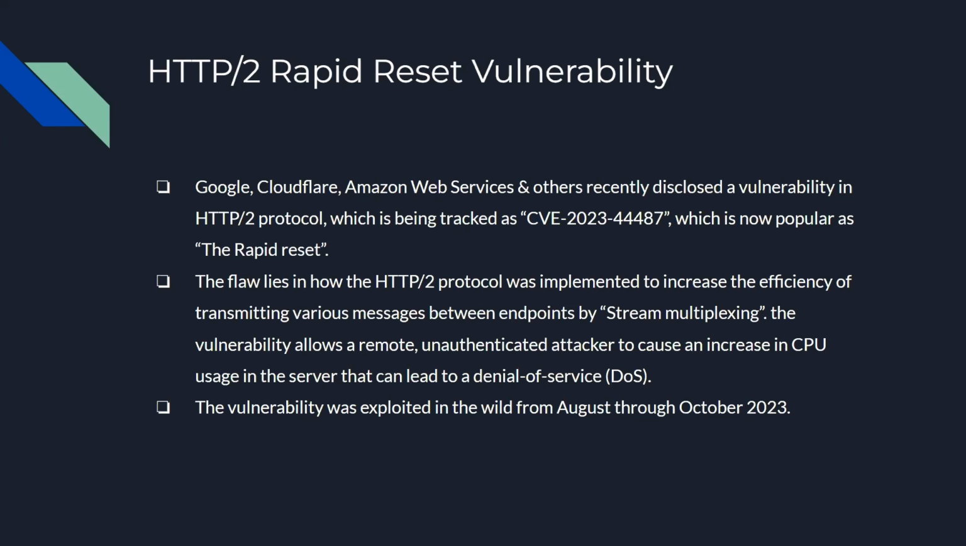So, HTTP2, the Rapid Reset vulnerability. Google, Cloudflare, and Amazon Web Services and others recently disclosed a vulnerability in the HTTP2 protocol, which is being tracked as CVE-2023-44487, which is now popularly known as the Rapid Reset. The flaw lies in how the HTTP2 protocol was implemented to increase the efficiency of transmitting various messages between endpoints by using the stream multiplexing feature. The vulnerability allows a remote, unauthenticated attacker to cause an increase in CPU usage in the server that can lead to a denial of service. The vulnerability was exploited in the wild from August through October in 2023.